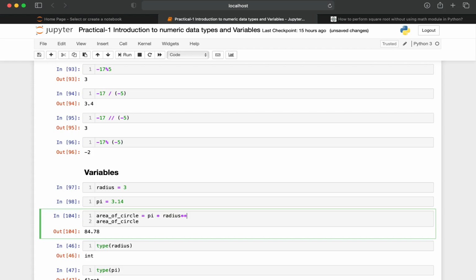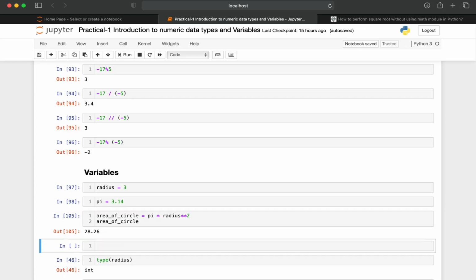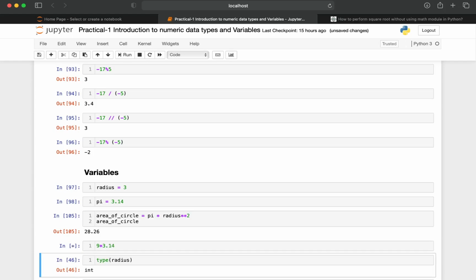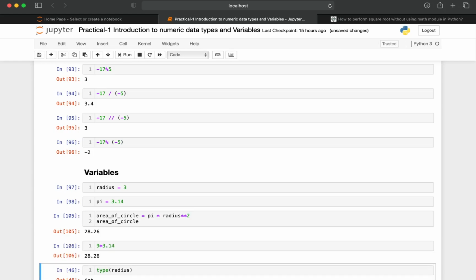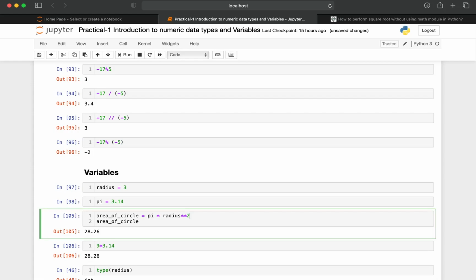Because 3 squared is 9 into 3.14. If you calculate 9 into 3.14 by adding one more cell, I'm going to correct it. So 9 into 3.14 gives the value of 28.26. In the code which is written here, instead of 2, I have written radius again. Oh, sorry, my bad, it is a mistake. It should be radius square or r squared.